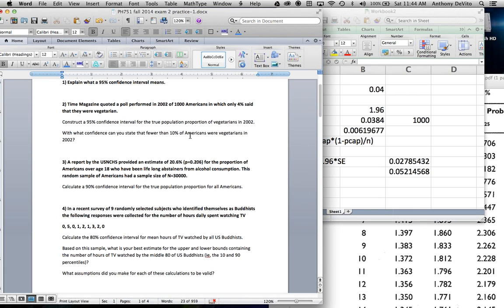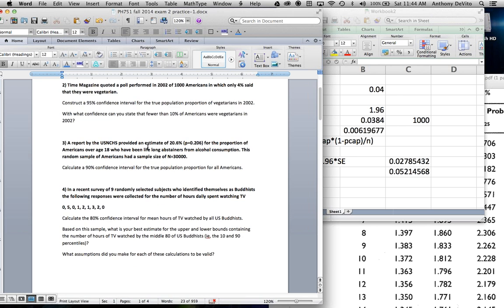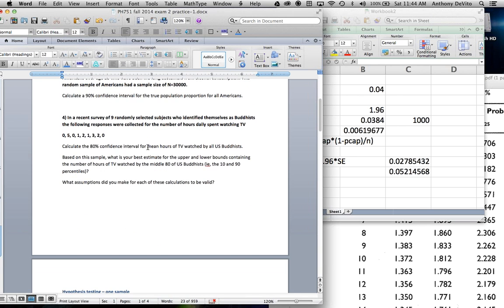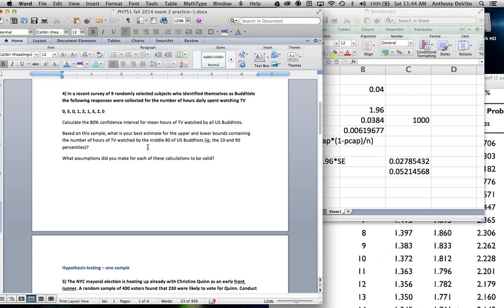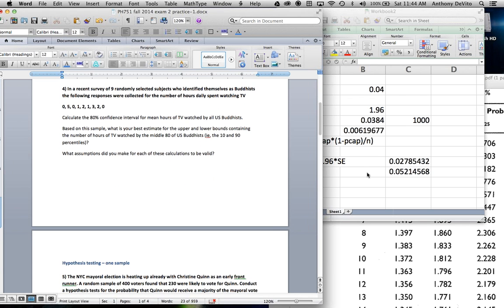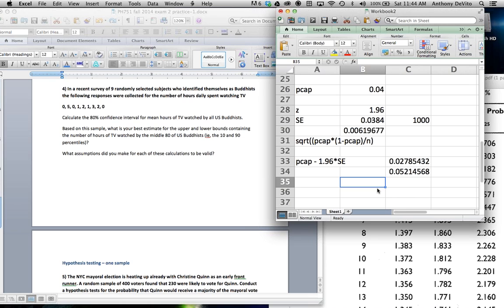Now, the actual problem, though, let's see. Okay, 95%. Okay, that's good. So we pretty much got through that, I think, with a little bit of a stumble. Okay, so I'm going to skip by the other part of that for now and go to problem number 4, which is another form.